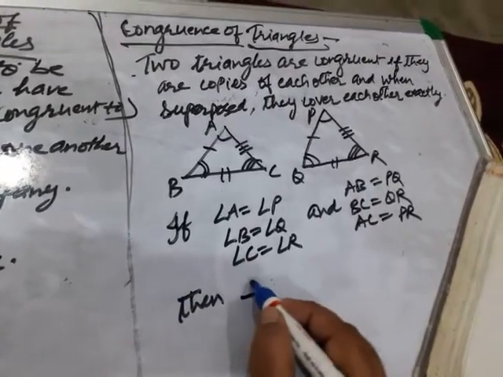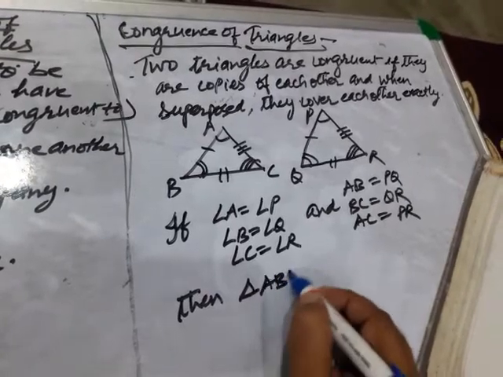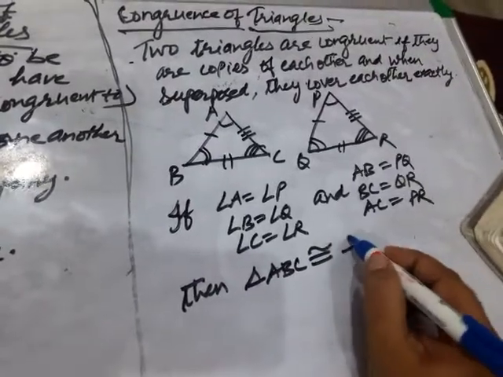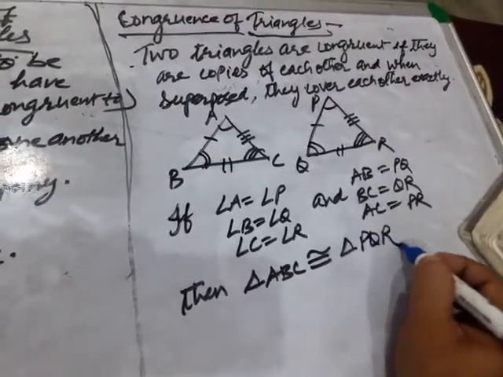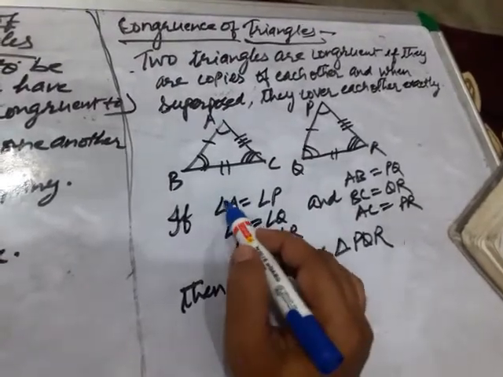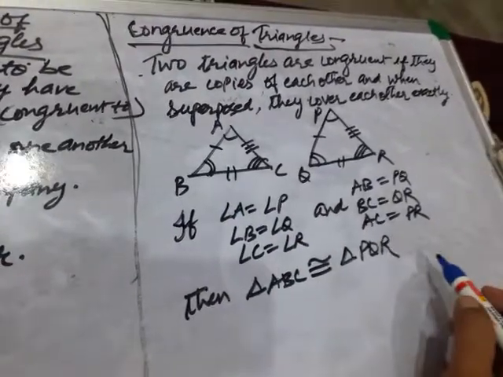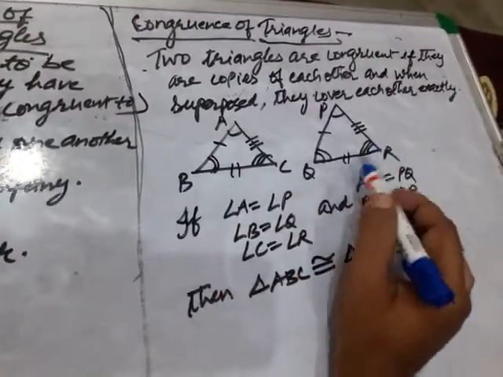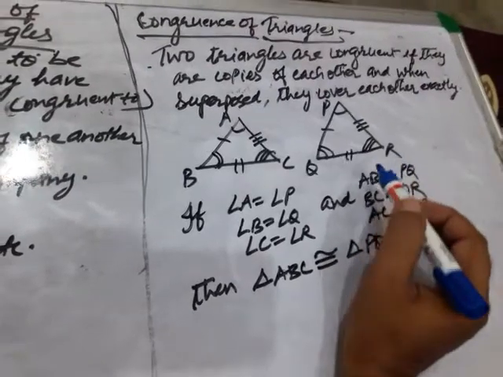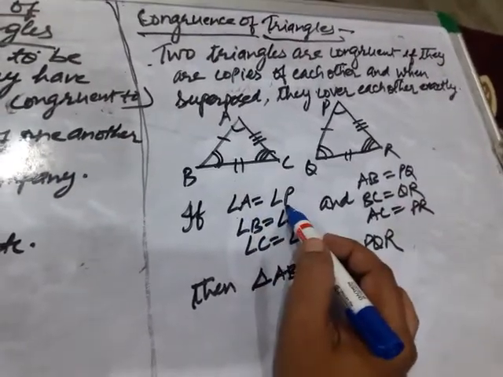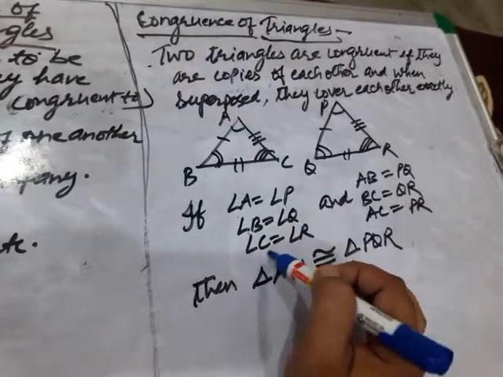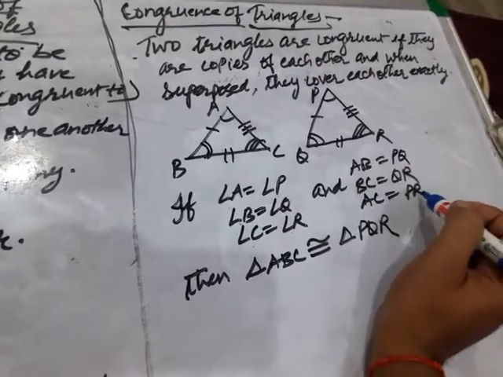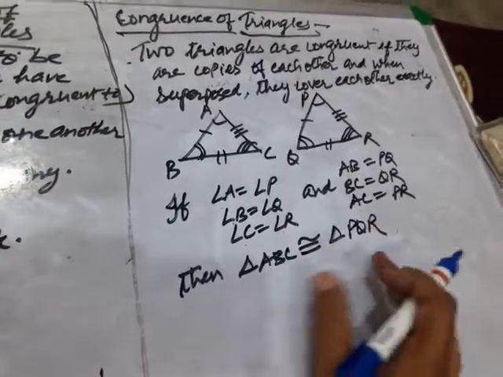then what do we say? Then triangle ABC is congruent to triangle PQR. Clear? These six parts are called CPCT. If triangle ABC and triangle PQR are two triangles such that angle A equals angle P, angle B equals angle Q, angle C equals angle R, and AB equals PQ, BC equals QR, AC equals PR, then we say that triangle ABC is congruent.